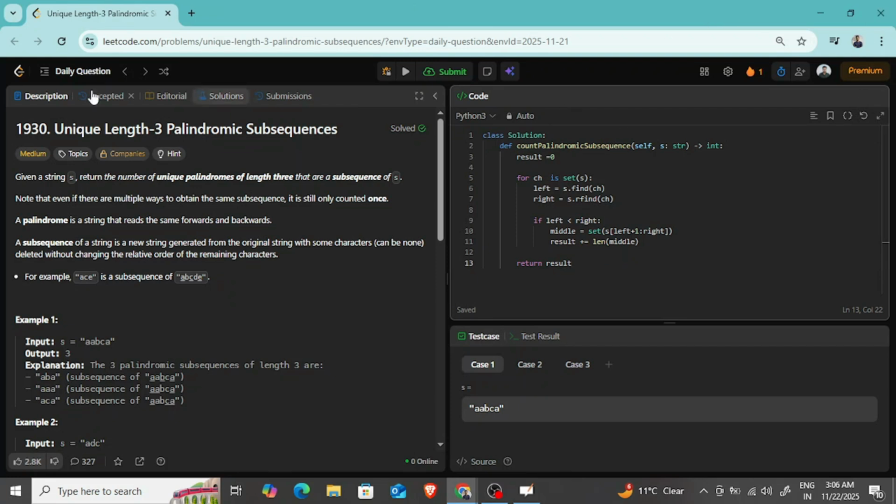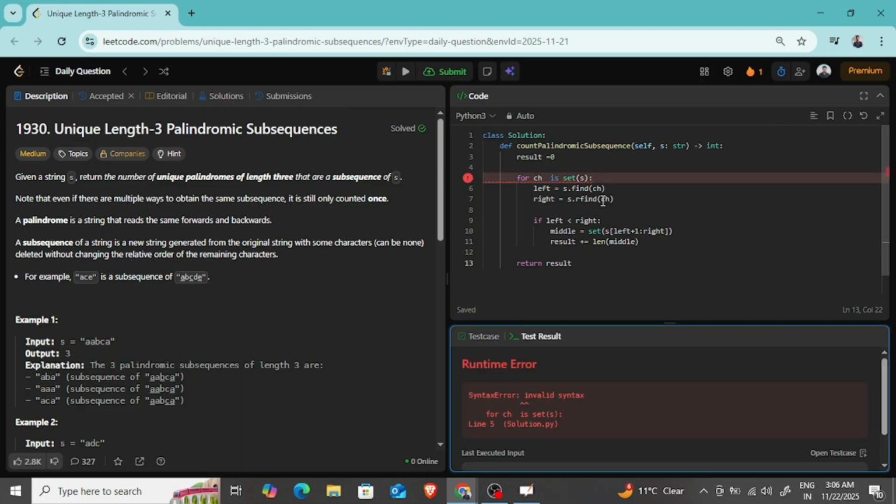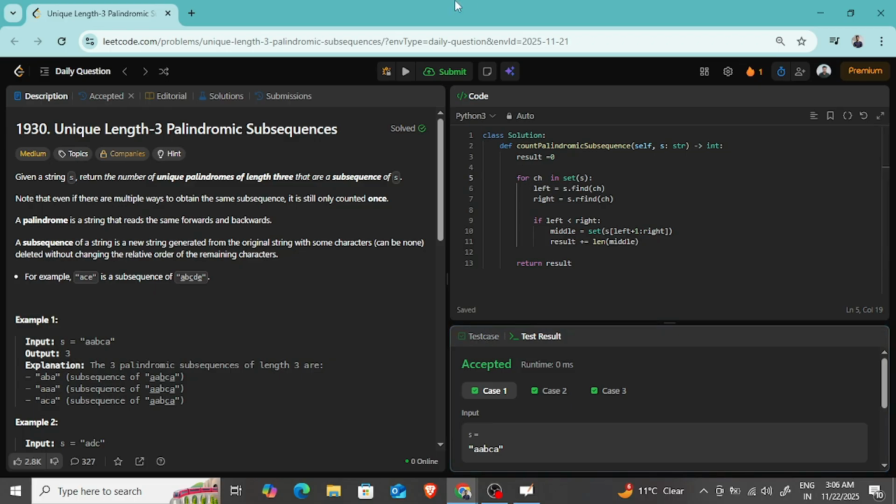and now if I run this, let's see. Okay, I'm running it. Okay, we got an error. Let's see what exactly the error is. It is saying invalid syntax for ch in the set length5 solution.py. Let's see what is the problem. Oh yeah, so instead of is we have to write here in. Okay, let's write it again. Perfect. So तीनों cases execute हो गए हैं without any error. Now let's submit it.